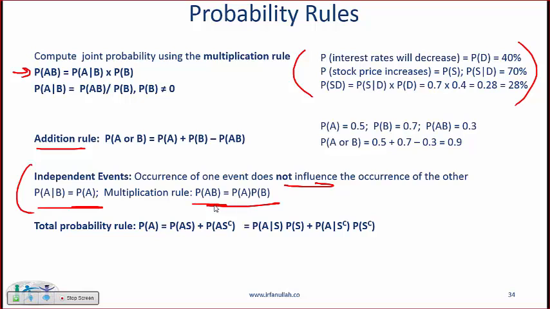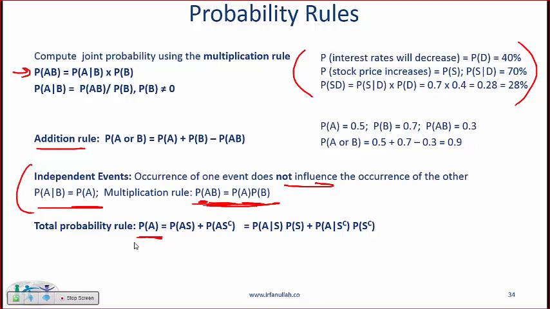So if I have a die and I roll it once and then I roll it again, are those two events independent? Yes, because the first roll has nothing to do with the second roll. So if the first event is getting a 6 and the second event is getting a 6, what's the probability of getting a 6 and a 6? It is 1 over 6 multiplied by 1 over 6. So the multiplication rule becomes quite straightforward when we have independent events.